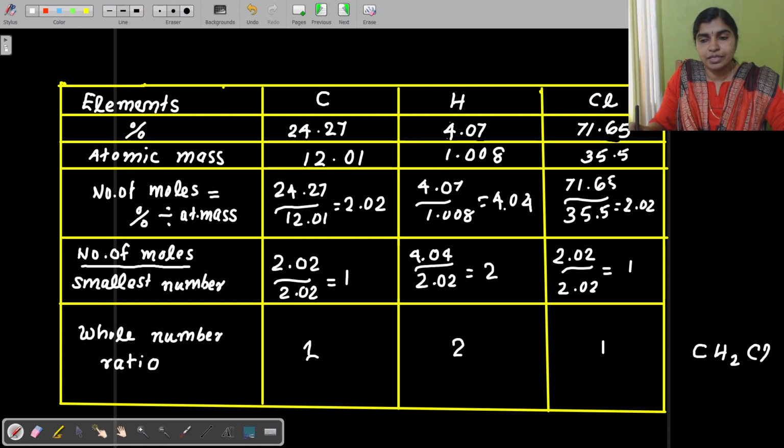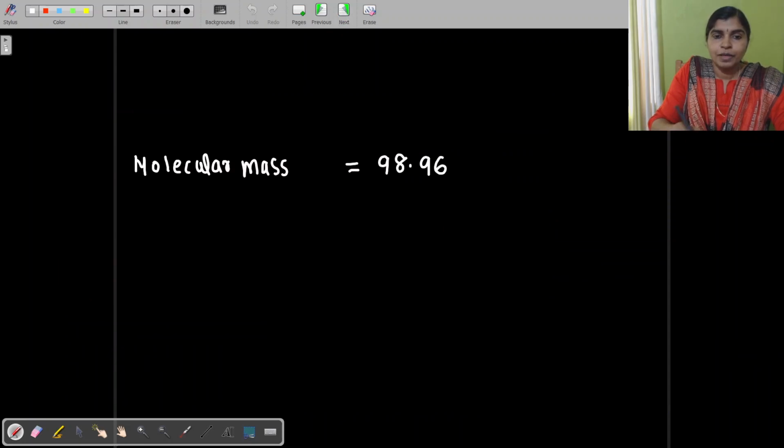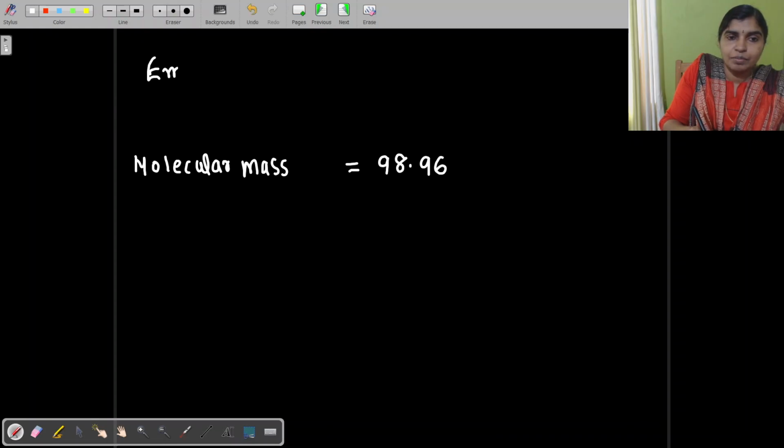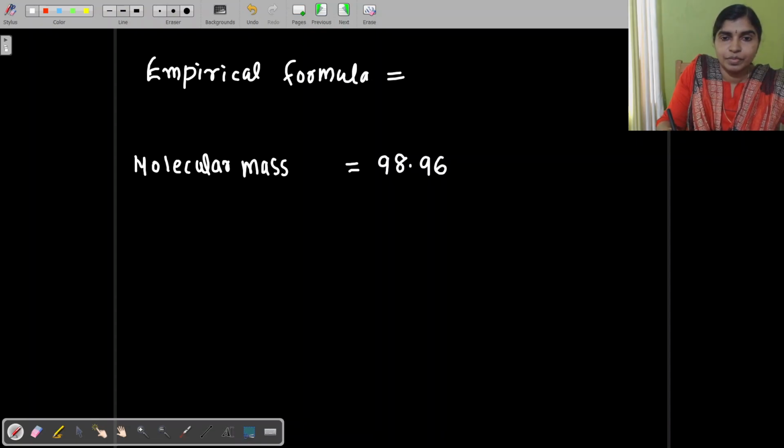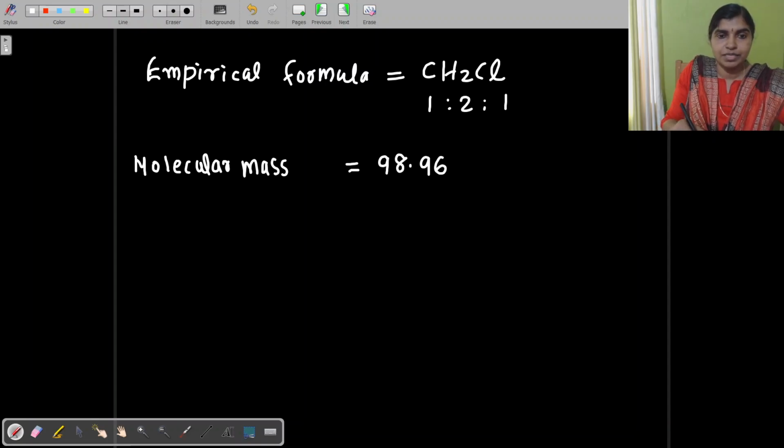So you can write this as CH2Cl, that is the empirical formula, indicating 1:2:1. That is the simplest ratio.